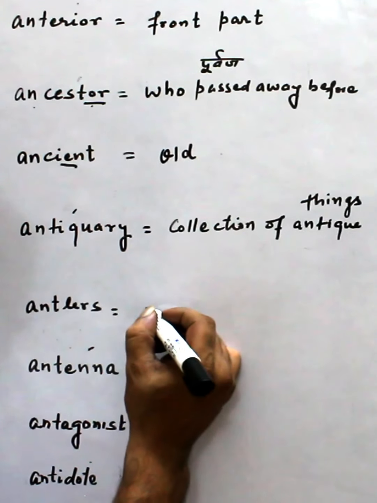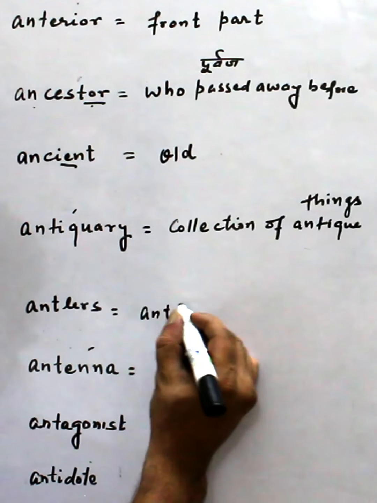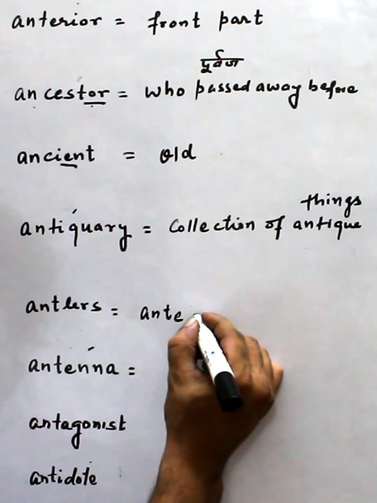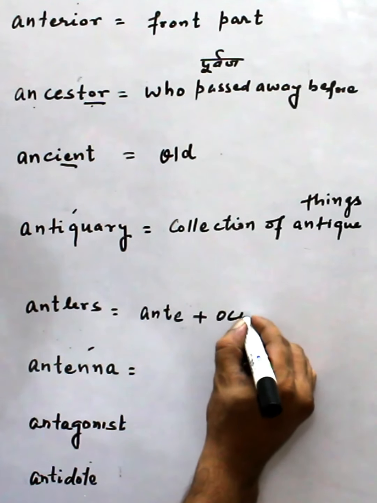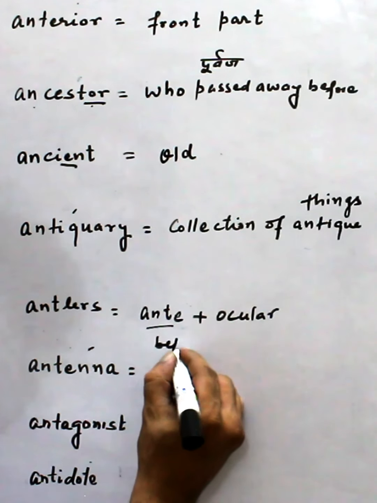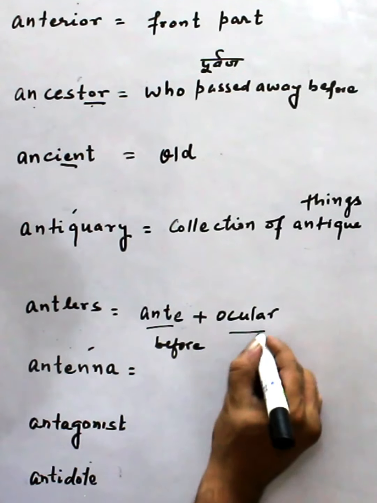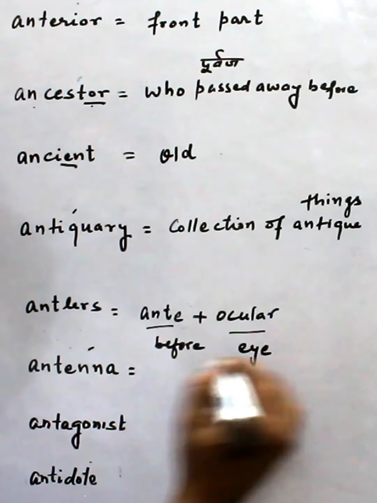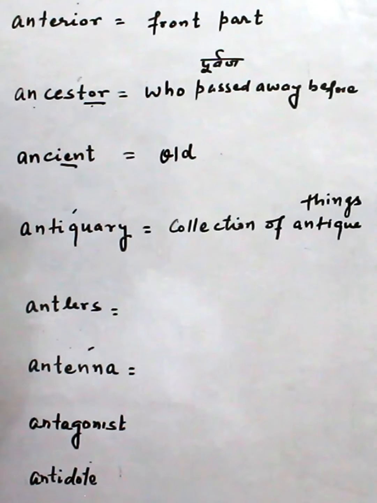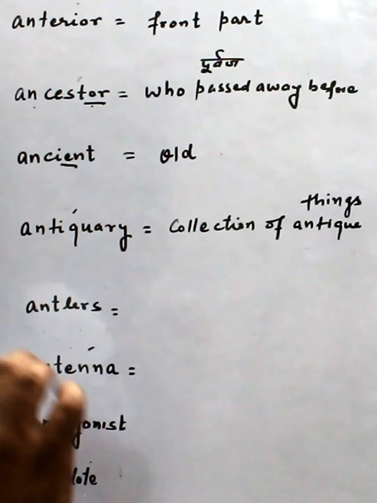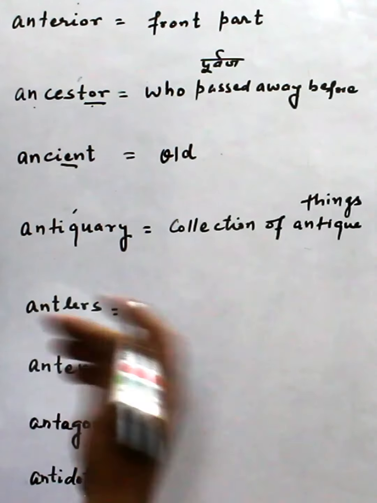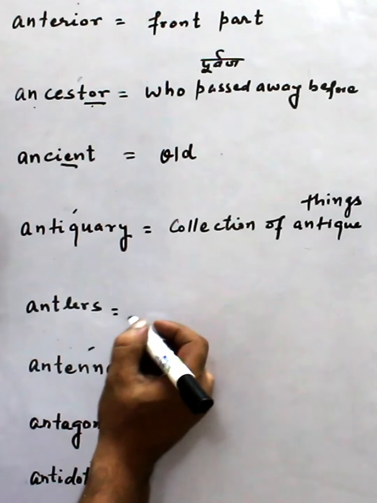Now this is antler. Antler means this is ant, or anti plus ocular. Now this is before and this is eye in Latin. So this is actually before eye or in front eye, front eye you can say.